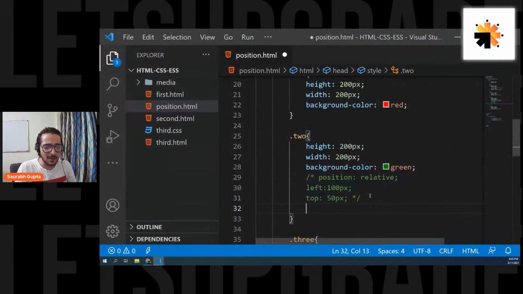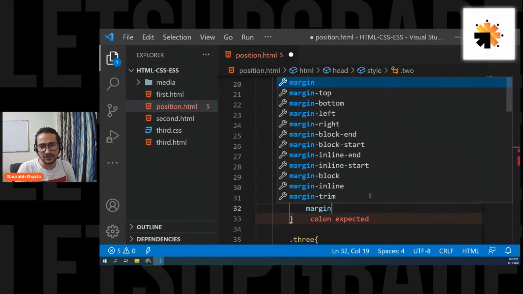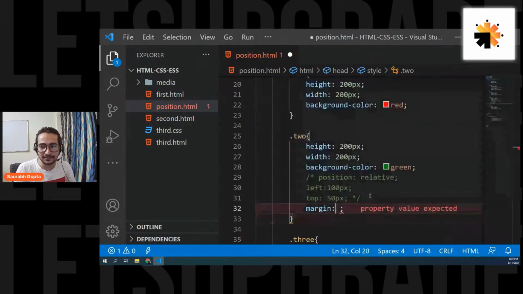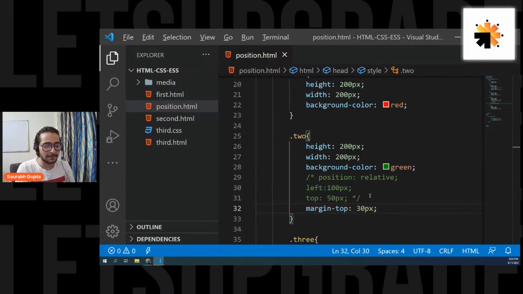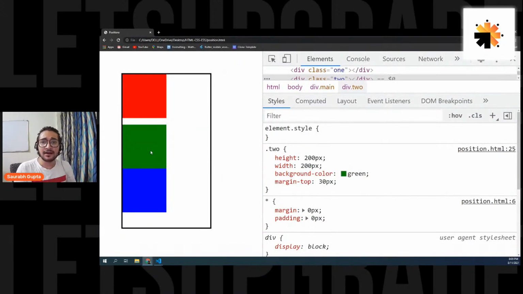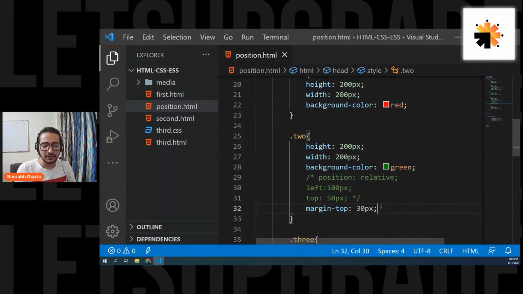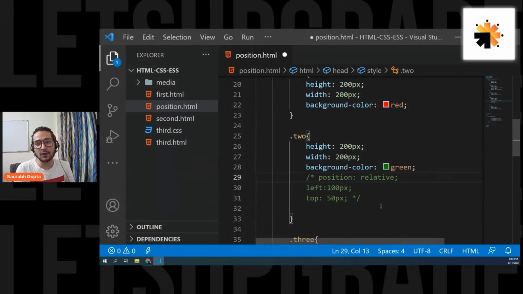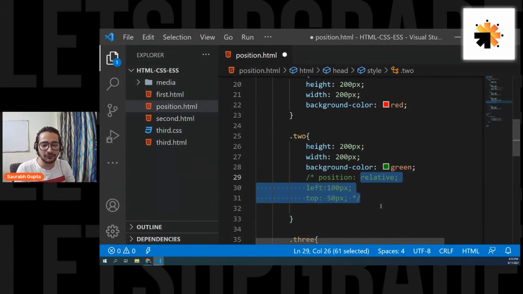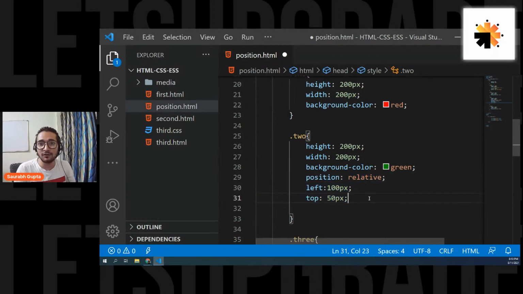And now let's try to use margin to move it. We know that margin is not a movement, right? It's an extra size. So if I give it a margin top of 30 pixels, see, it hurts the next element. It also hampers the next element. But when you give positions, that will not happen. It's completely out of the flow. It is moving freely. And you can use left and top instead of margins to move it, because margin is nothing but an extra size. So you can go for it.